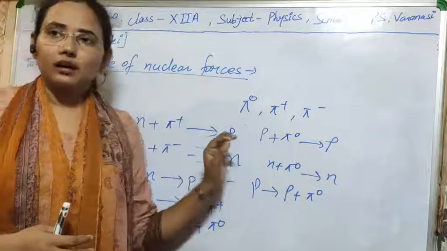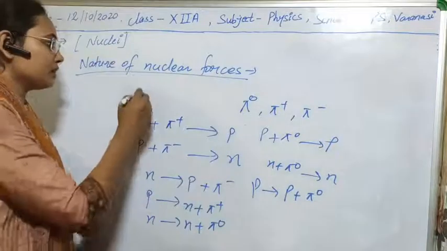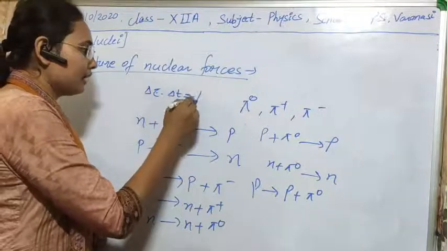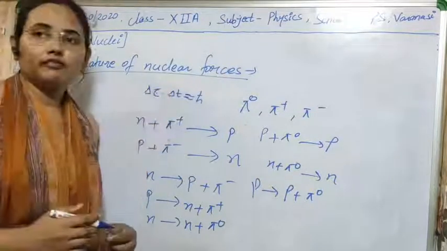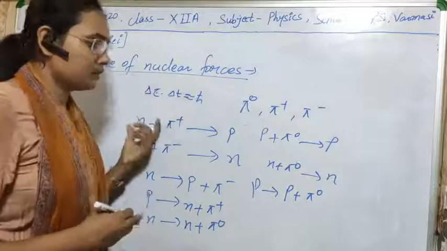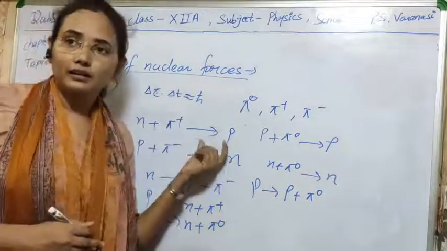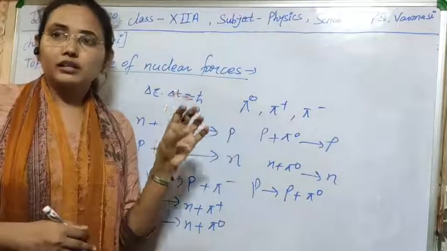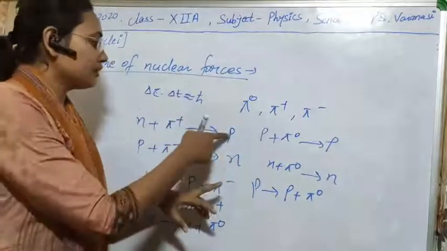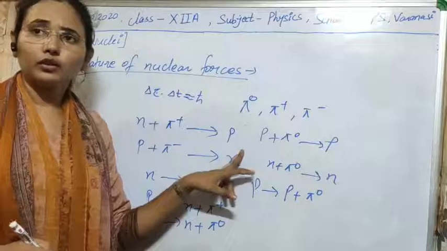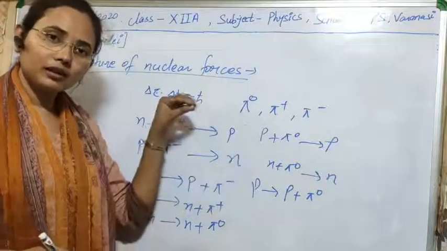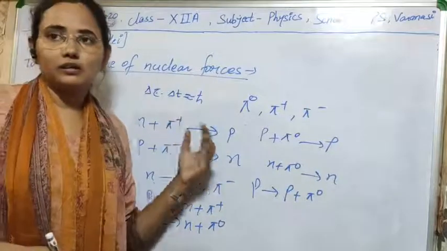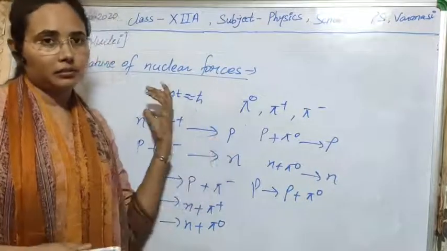In this theory, it is also observed that there is uncertainty between energy and time of the conversion. If we are detecting the time of conversion of neutron into proton, and at the same instant we want to observe the energy of the proton, then there will be uncertainty in the measurement of the energy.